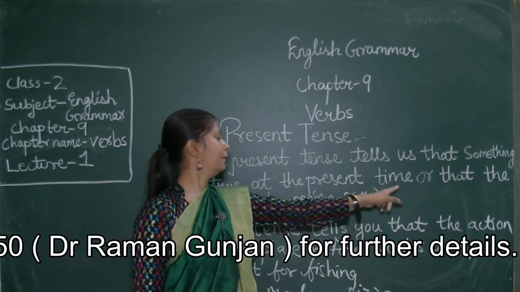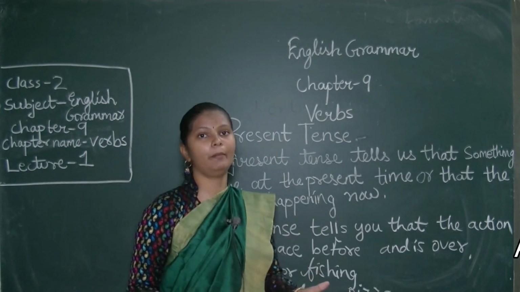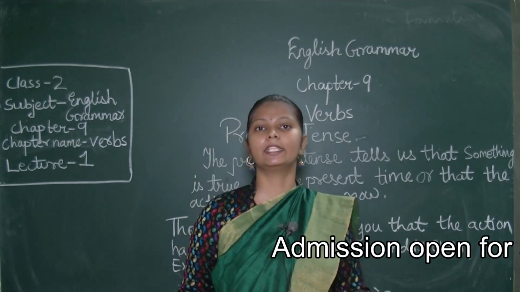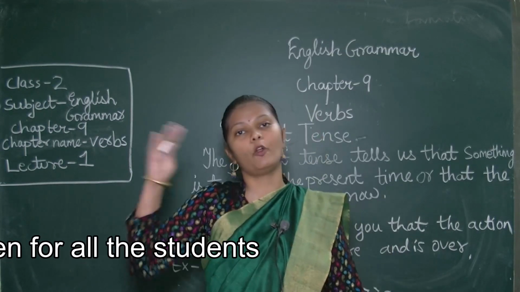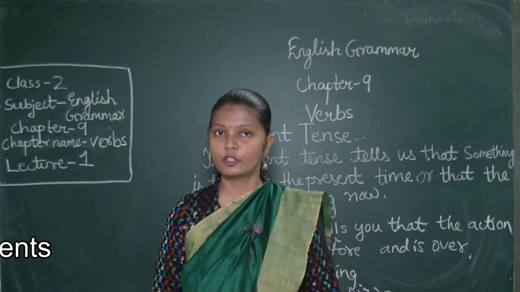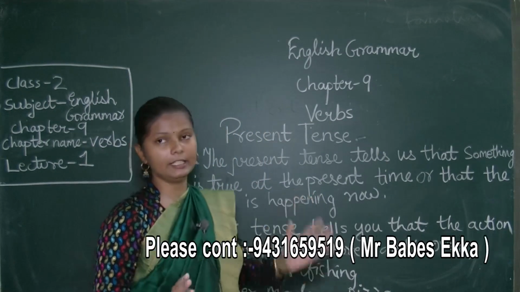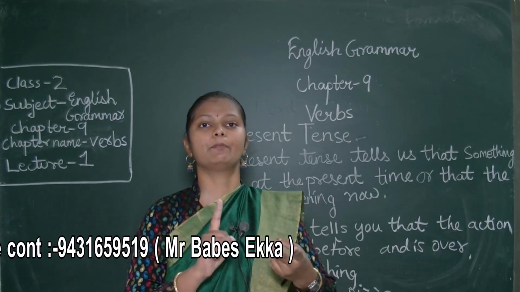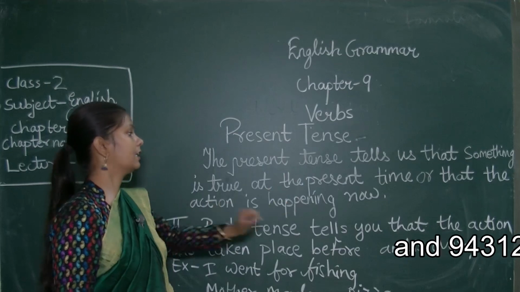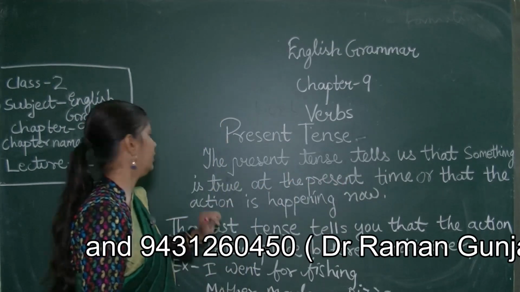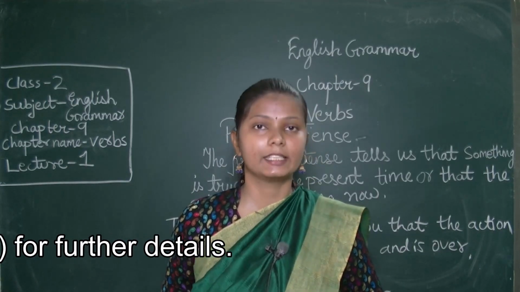So present time means the action which is happening now. Today means present tense. Yesterday is past tense. Tomorrow will be future tense. So there are three types of tense: present tense, past tense and future tense. So the present time, or the action that is happening now, comes under present tense.